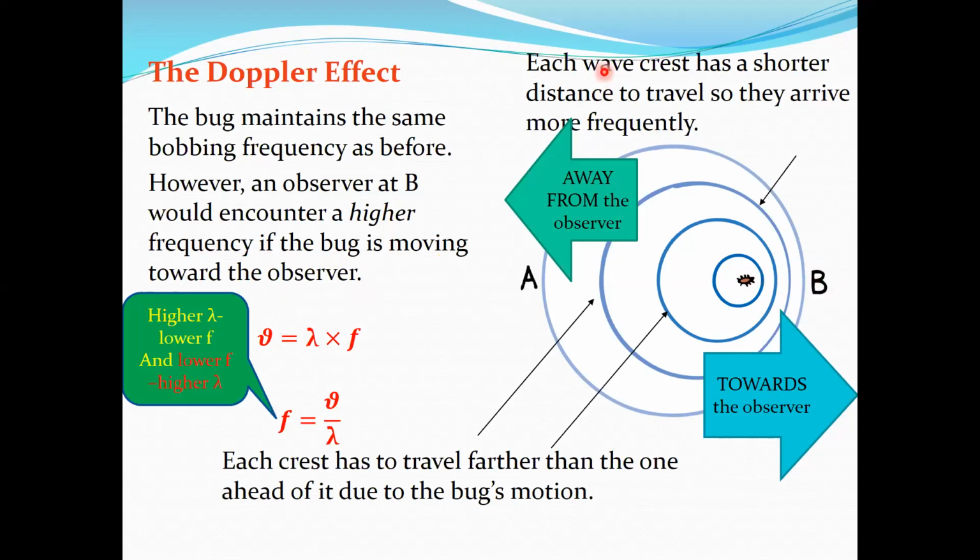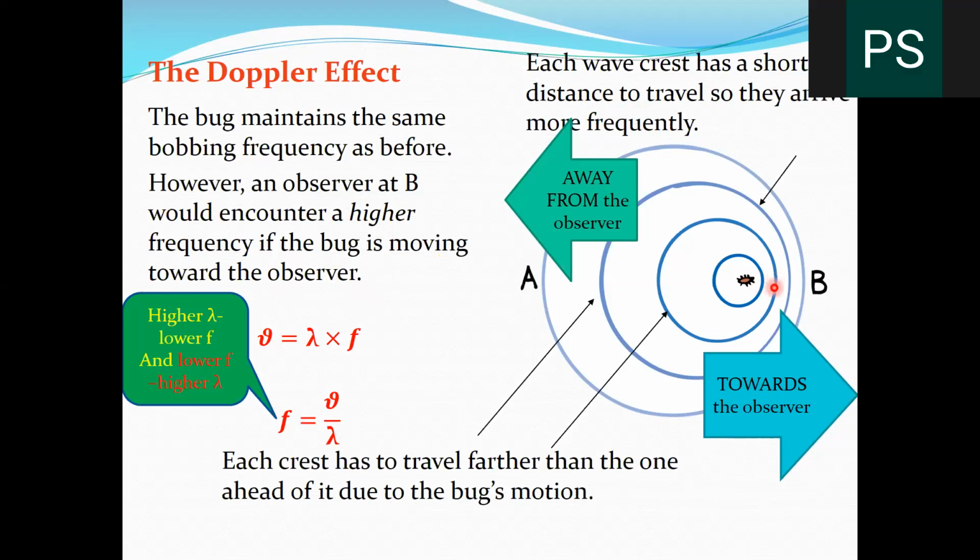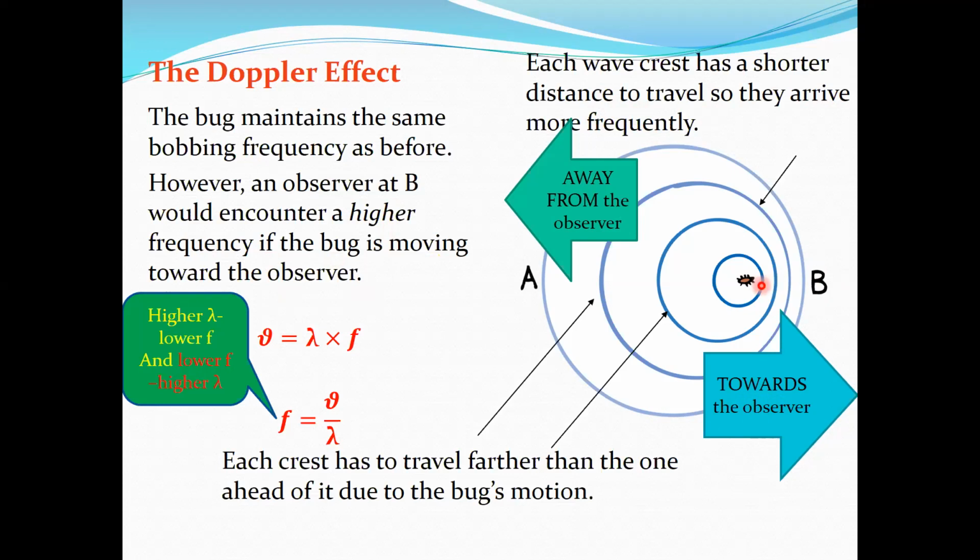And each wave crest has a shorter distance, okay? So shorter distance. This is a crest, as you all know from grade 10. So what happens here is that this one is a crest, this one is a crest, when you look at water waves from above. You remember this story, okay? We discussed this.